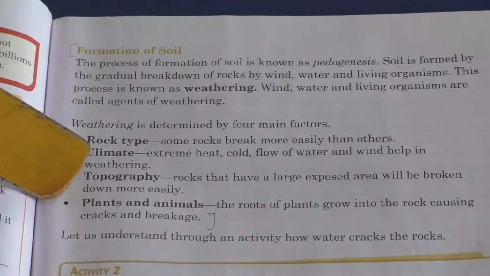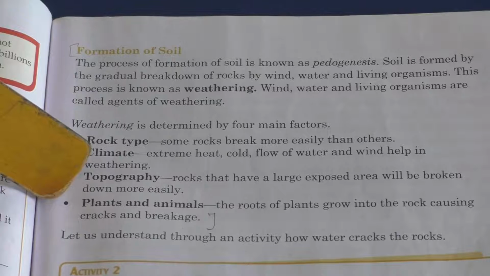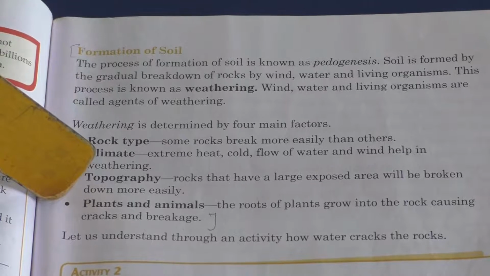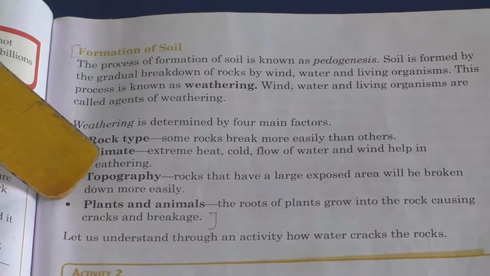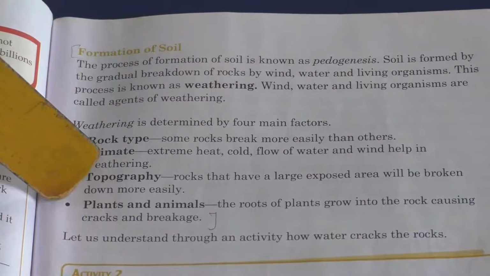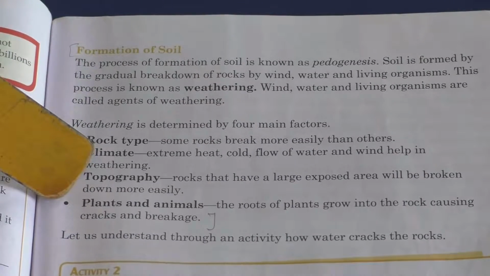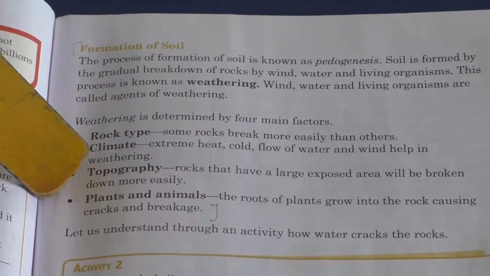Then the fourth factor, plants and animals. Here the roots of the plants grow into the rock, causing cracks and breakage. In between rocks, you could have seen some plants, isn't it? Yes. The roots of plants grow into the rock, causing cracks and breakage. So this is also one of the factors. So these are the four main factors. With this only we are determining weathering.